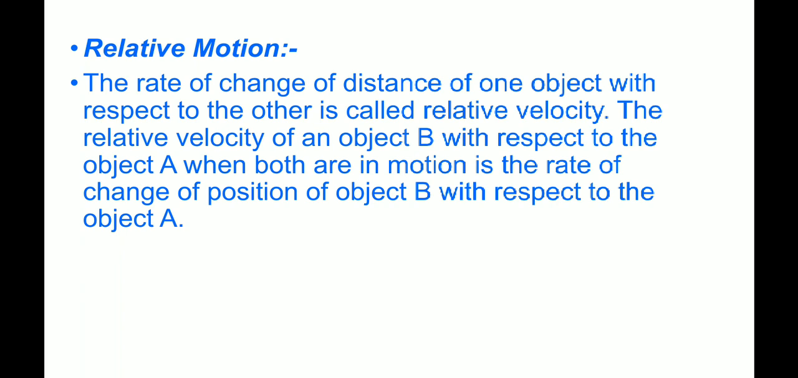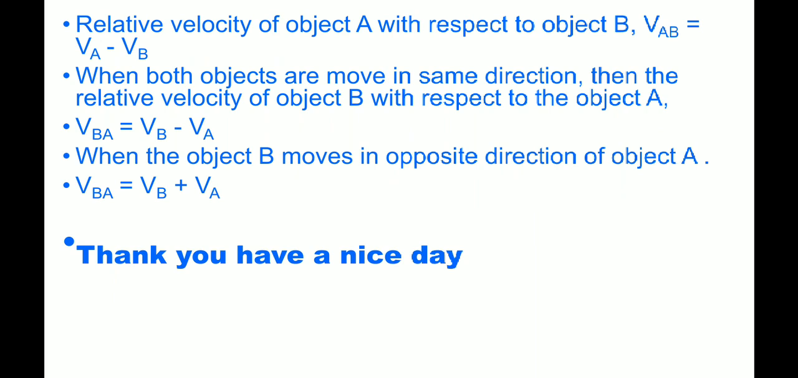Relative motion. The rate of change of distance of one object with respect to the other is called relative velocity. The relative velocity of an object B with respect to the object A when both are in motion is the rate of change of position of object B with respect to the object A. Relative velocity of object A with respect to object B, VAB equals VA minus VB.